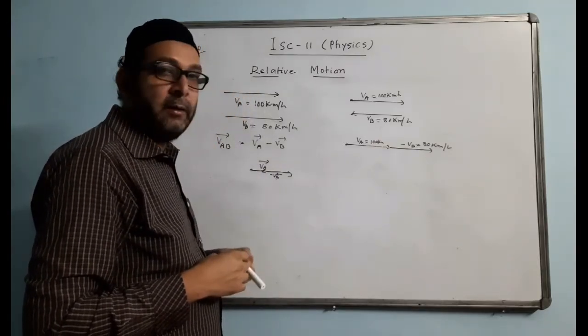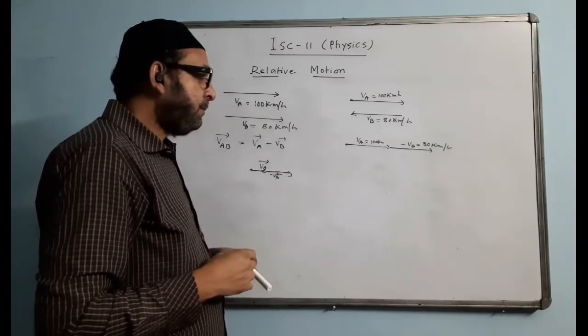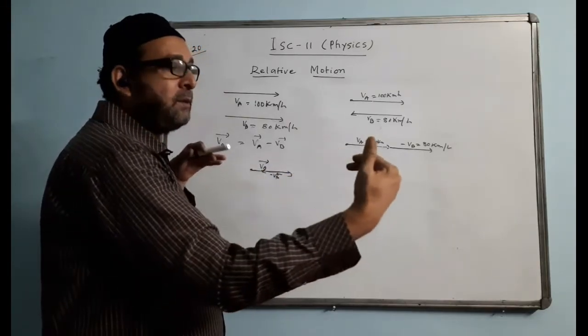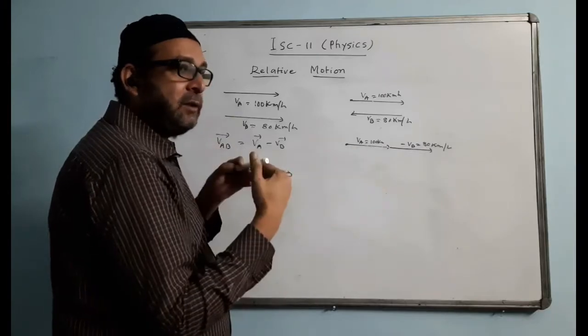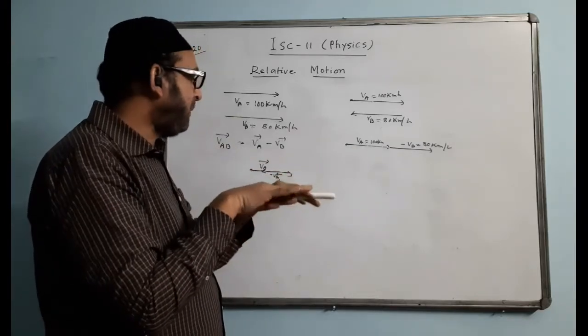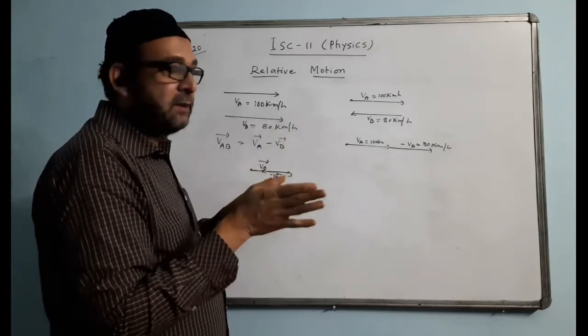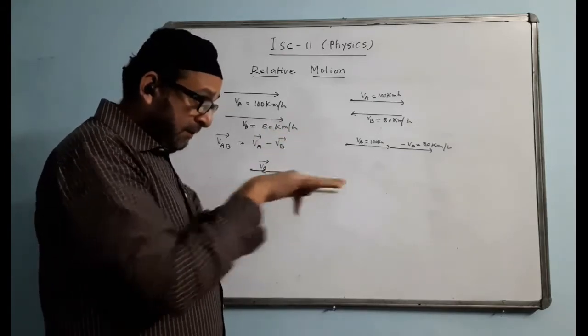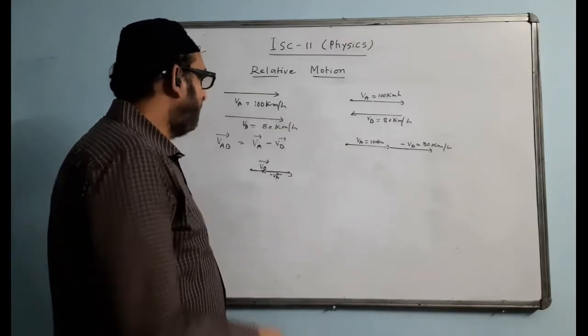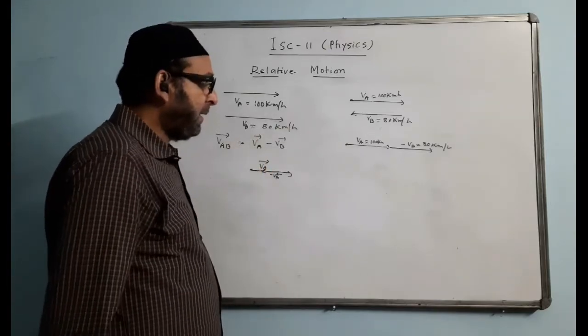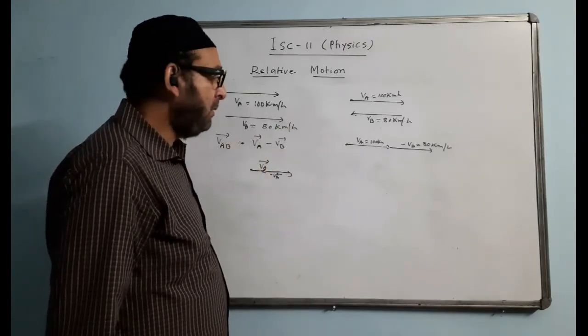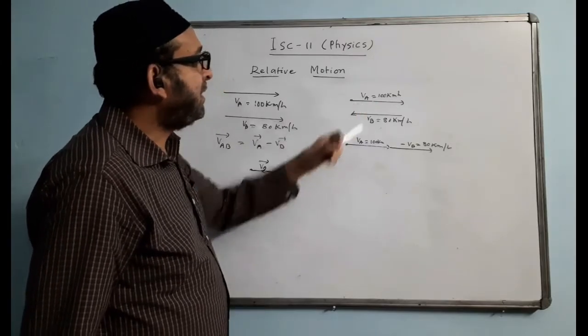The answer becomes 180 km per hour. That's why when two things are moving in opposite directions, we have to add their velocities. When they are in the same direction, not like north and east or northwest or anything like that, we can directly subtract or directly add.